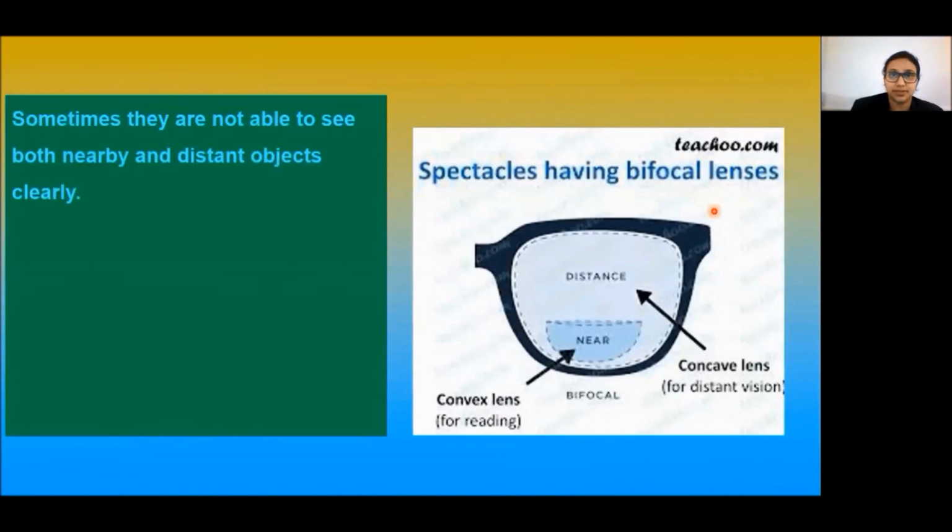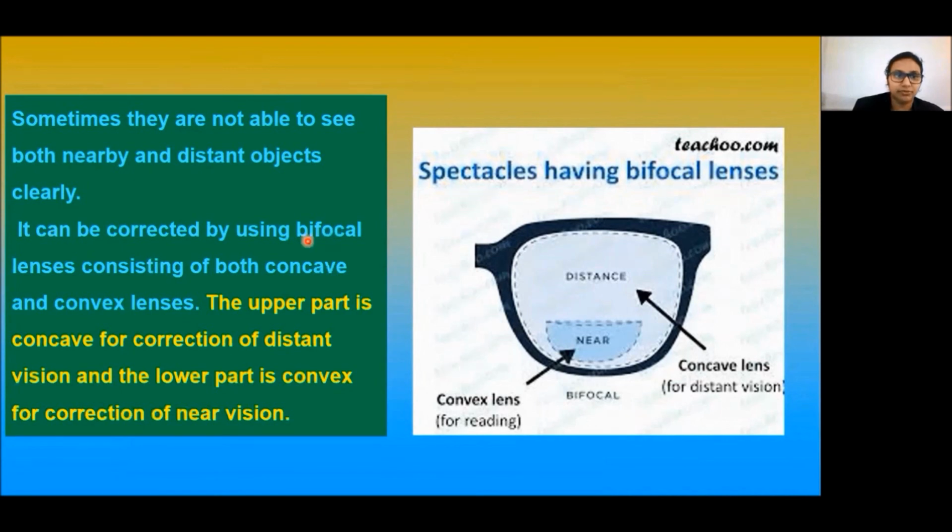Sometimes a person may suffer from both myopia and hypermetropia. That means they are not able to see both nearby and distant objects clearly. So it can be corrected using bifocal lenses consisting of both concave and convex lenses. The upper part is concave for correction of distant vision, and the lower part is convex for correction of near vision. These days, it is possible to correct the refractive defects with contact lenses or through surgical interventions.